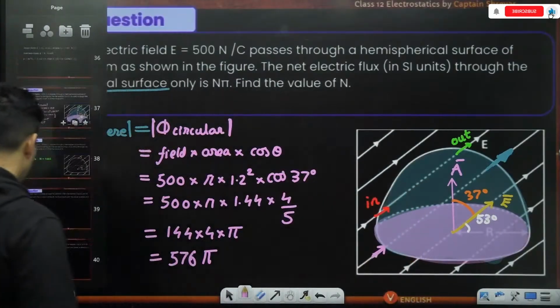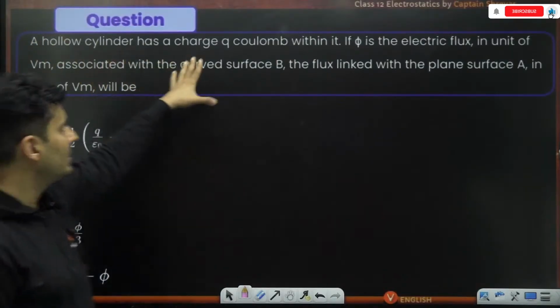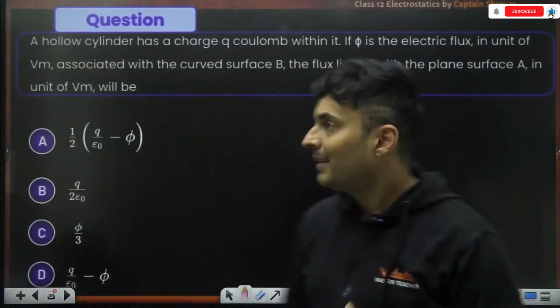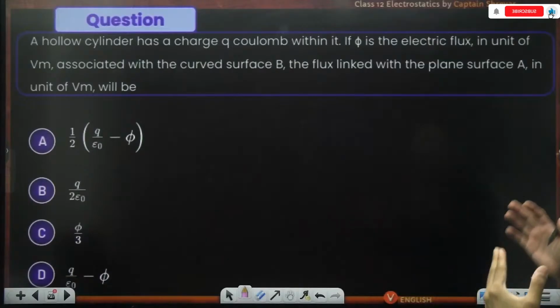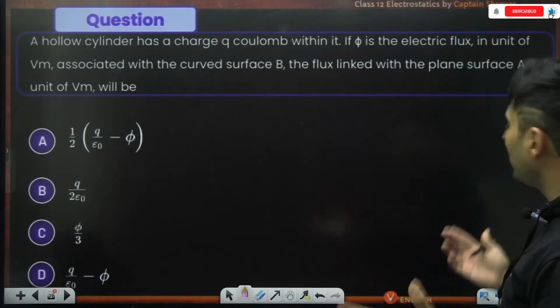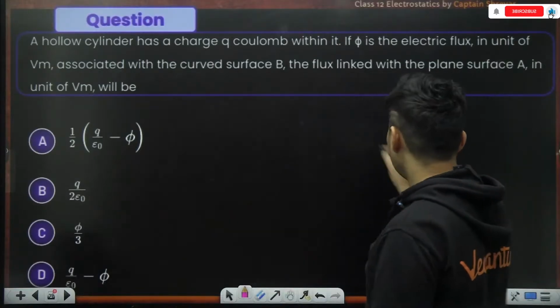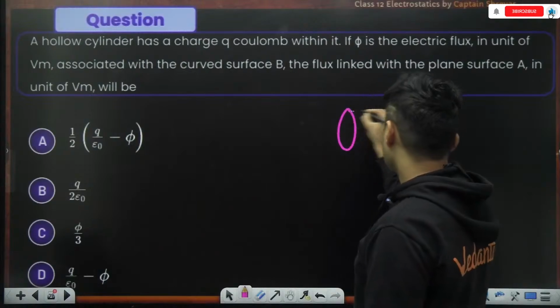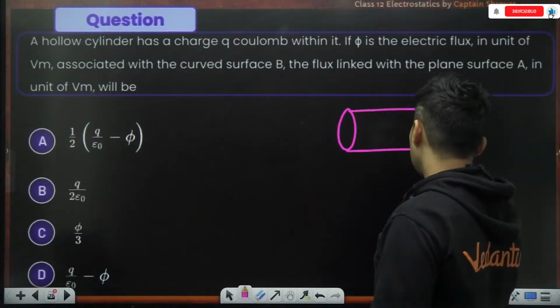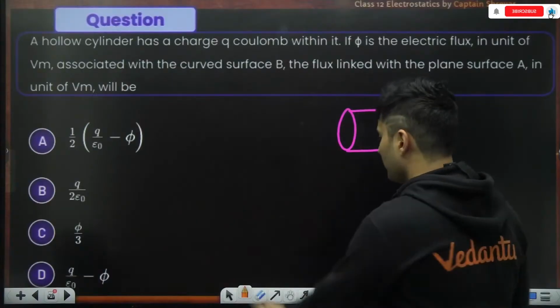Let's go to another question coming up on your screen. Here it is. A hollow cylinder has a charge of Q coulomb within it. Flux phi is associated with the curved surface. The flux linked with the plane surface is how much? Very nice question, guys. Think about it. So imagine this is our cylinder, and imagine there is a charge Q inside.